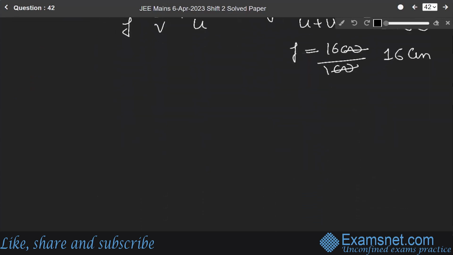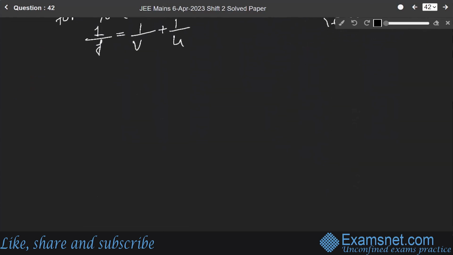Now, since it is asking to find the percentage error in estimation of the focal length, to find the error, 1 over F is equal to 1 over V plus 1 over U. Now, differentiating, we get minus del F over F square equals minus del V over V square minus del U over U square. Okay.